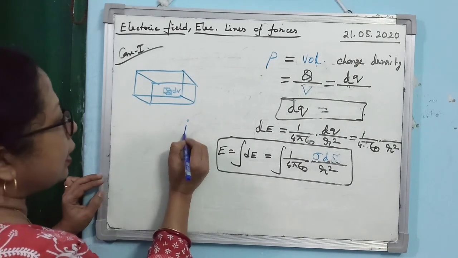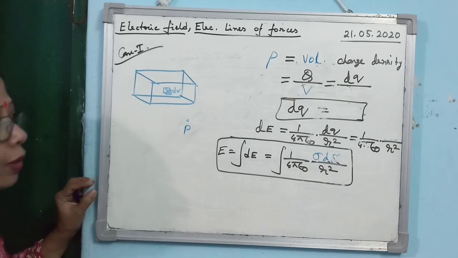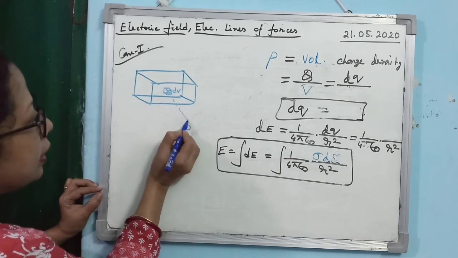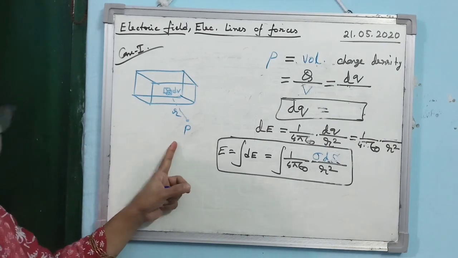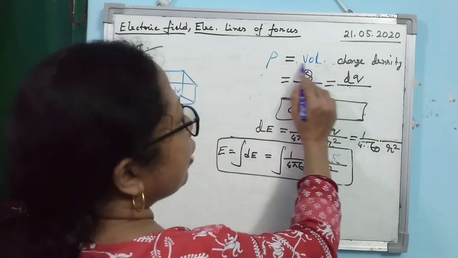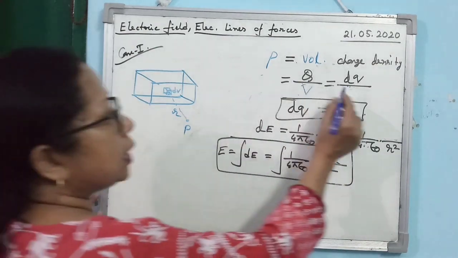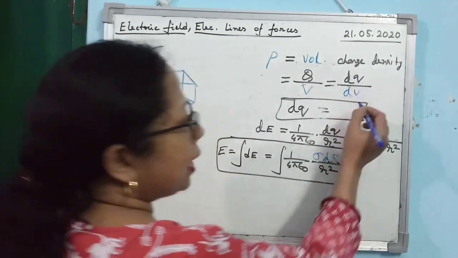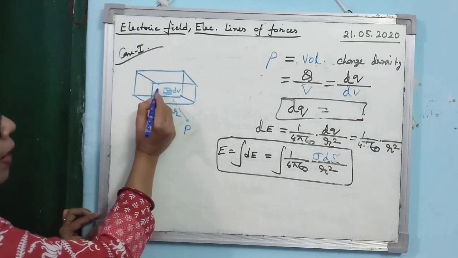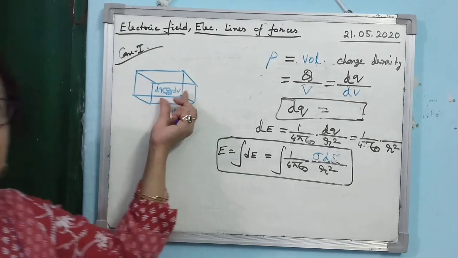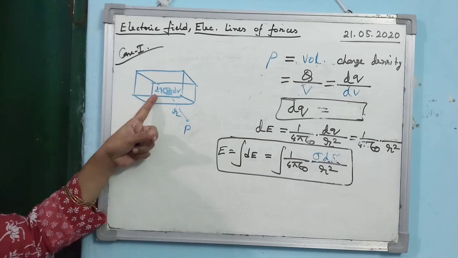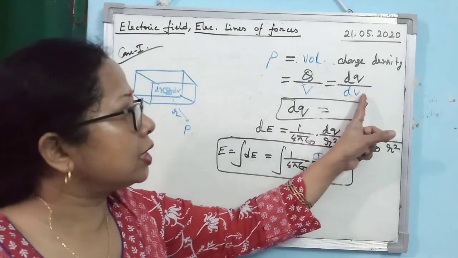And we have taken another point P outside the distribution, and let us consider it is at a distance r from the point of observation taken. So, you see how you can find out volume charge density. Volume charge density is charge per unit volume, so it will be dq by dV. If I consider this small volume element dV having dq amount of charge, then rho you can write as dq by dV.